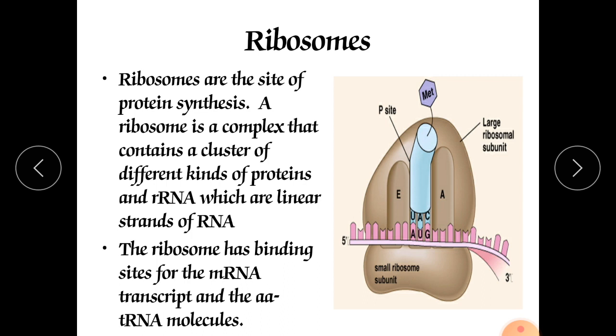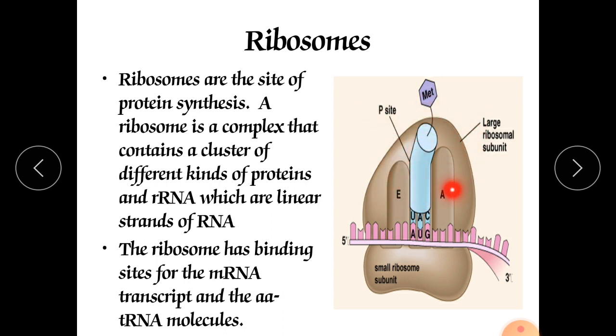The ribosome has binding sites for the mRNA transcript and the amino acid molecules. There are 3 sites. This is the A site, also called the acceptor site. This is the P site, also called the peptidyl site, and this is the E site, also called the exit site.